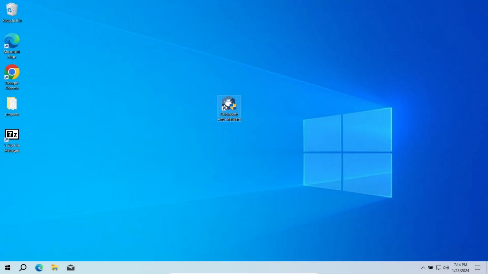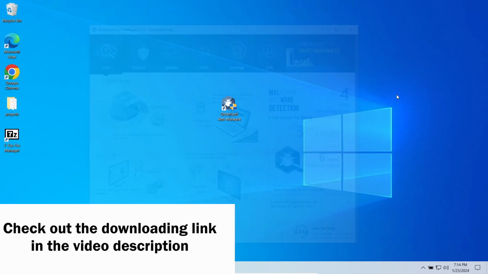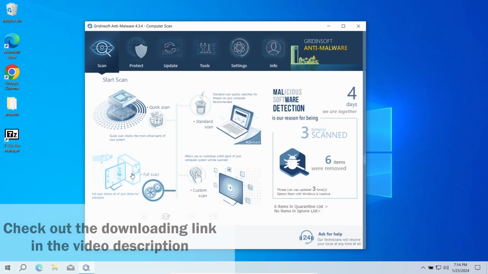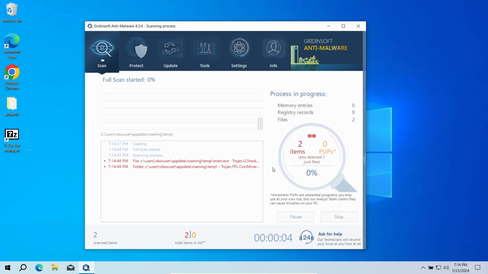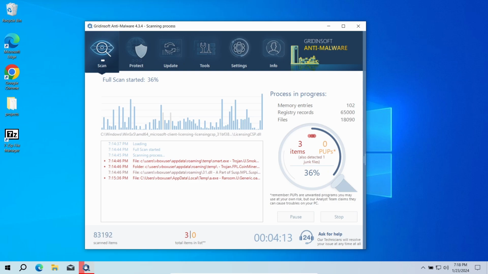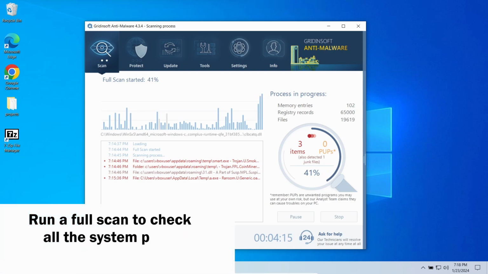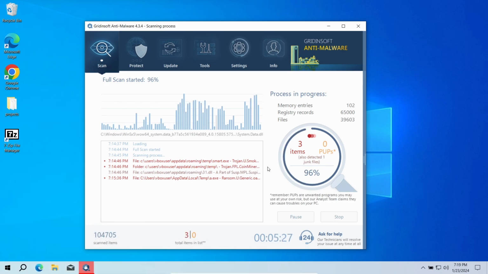To get rid of all the malware you have in your system, regardless of its origin, I'd recommend using Gridin's Soft Anti-Malware. This program will get through the entire system and eliminate every little piece of malicious software present. And be sure after the ransomware attack, you have plenty of such stuff. Full scan is the best option here, as it will check all the volumes in your system. For that reason, it may take some time, up to 10 to 15 minutes.